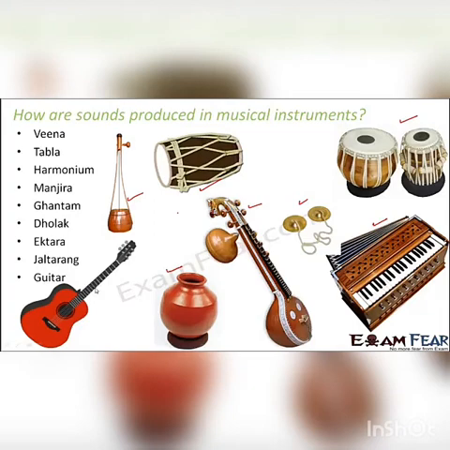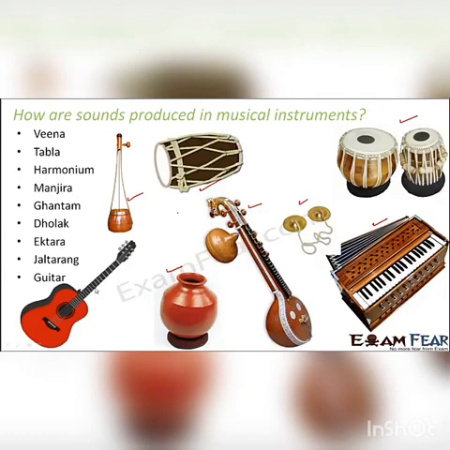Now, you might be surprised to know that when I talk about something like ek tara or guitar or veena, you can actually see the strings. So you can visualize it very easily where vibration is happening. When you move, the strings vibrate. So that is how sound is produced. But what about these other instruments like the tabla or the dholak or the harmonium? Where is the vibration happening in these instruments? So let us have a look at the vibrating parts of each of these instruments.